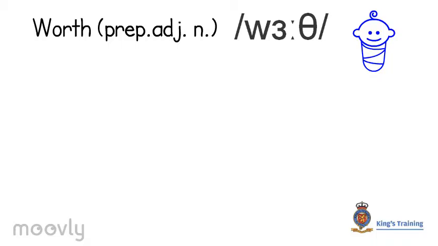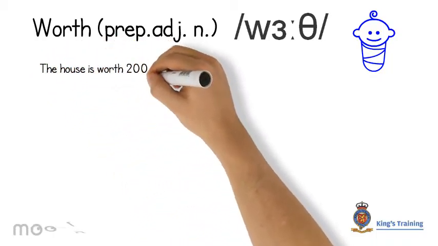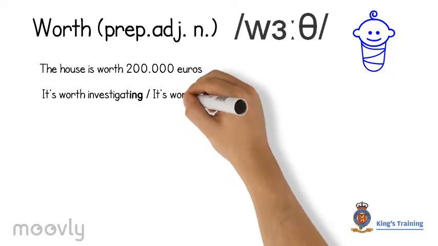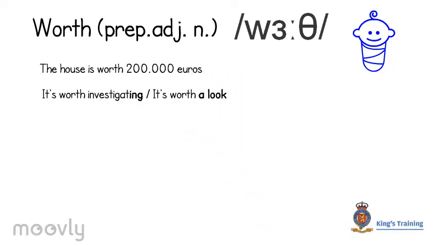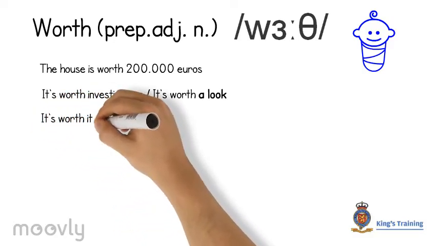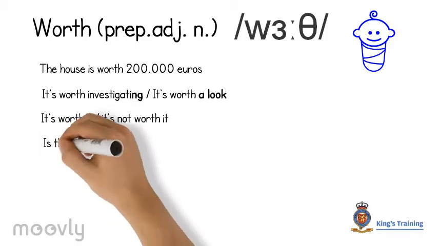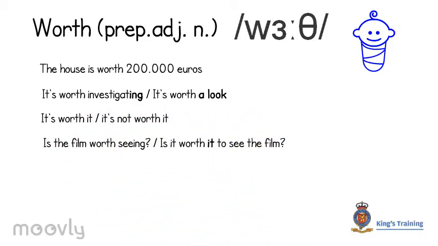Okay, so let's look at an example. The house is worth 200,000 euros to express material value. Another example, it's worth investigating, it's worth a look, here with a gerund verb or an object to indicate if the result compensates an action. It's worth it or it's not worth it is an essential phrase to describe the value relationship between action and result. The question form here is the film worth seeing.